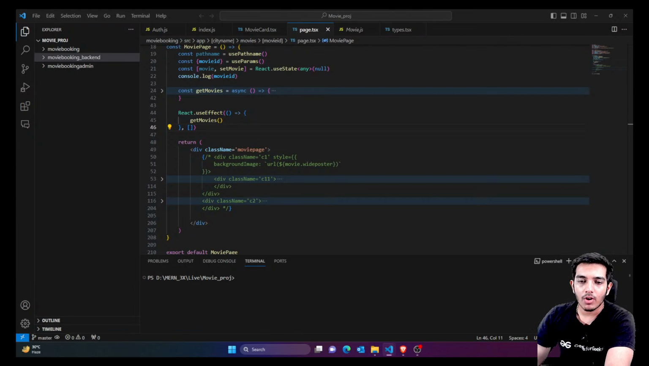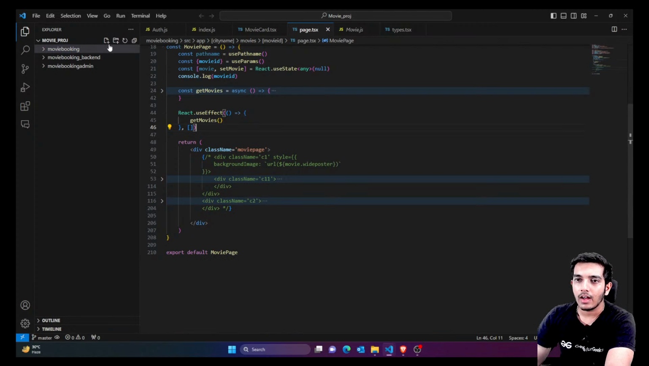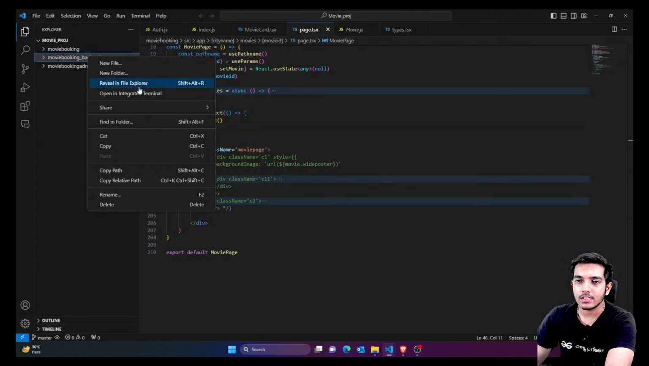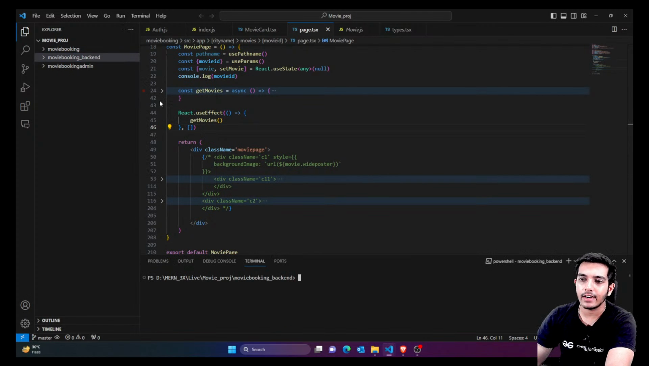All right, guys. So now what I would do is simply go to my terminal, and actually I have to open it in the integrated terminal. So let me just delete it. And now first of all, let's open the backend. For that, I'll just right click and open an integrated terminal.